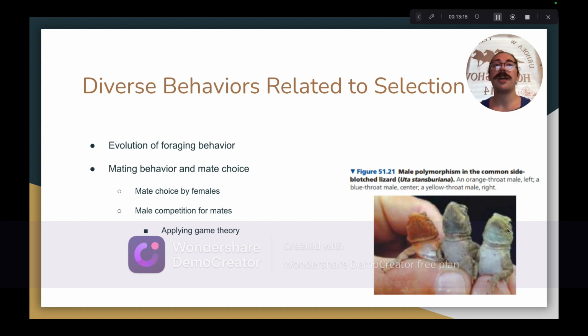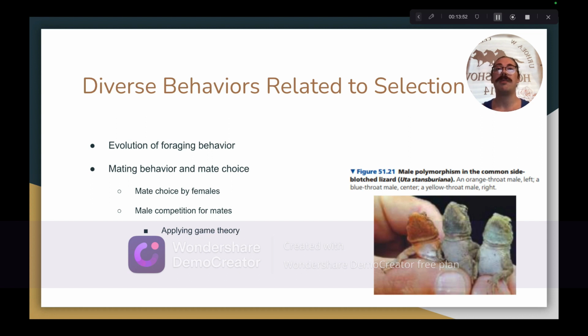Male competition for mates can be better understood by applying game theory. John Nash, along with other individuals, is credited with the development of game theory, which is a representation of economic behavior displayed by humans, as well as an analysis of alternative strategies when faced with possible outcomes that are dependent on the strategies of all individuals involved. Furthermore, game theory can be used to reason through complex evolutionary questions that are contingent upon the performance of an individual in relation to the performances of other individuals.